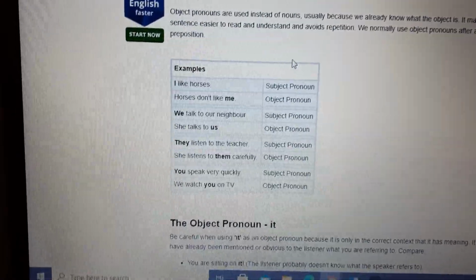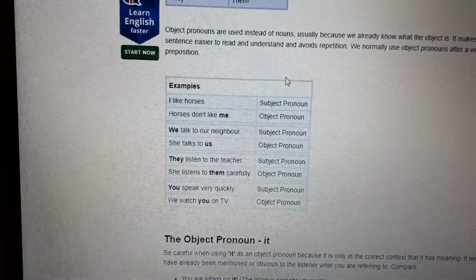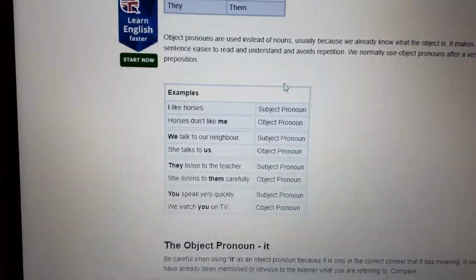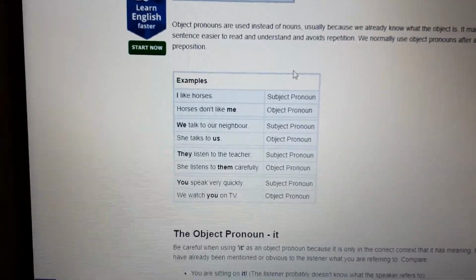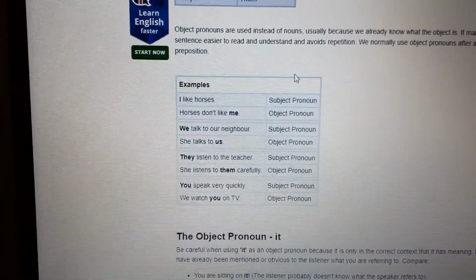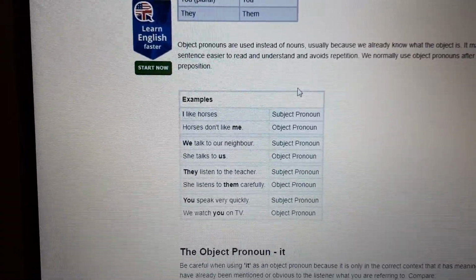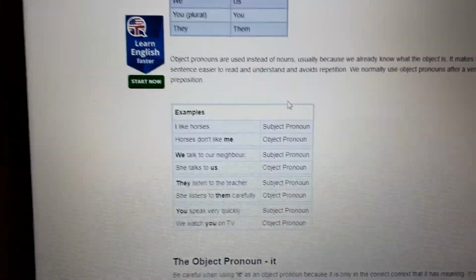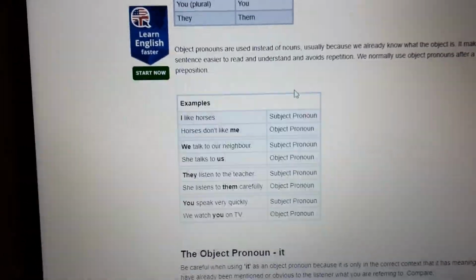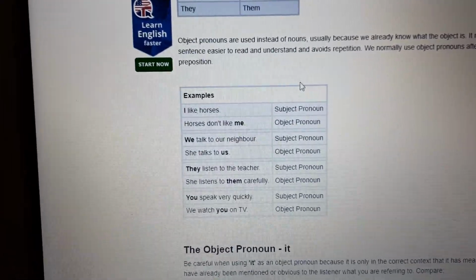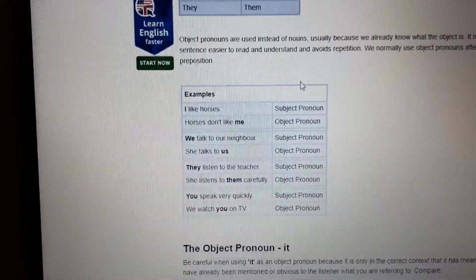Don't like me. We talk to our neighbor. This is a subject pronoun, if you remember what we studied yesterday. She talks to us. This is an object pronoun. She talks to who or to whom? To us. They listen to the teacher. This is another subject pronoun.